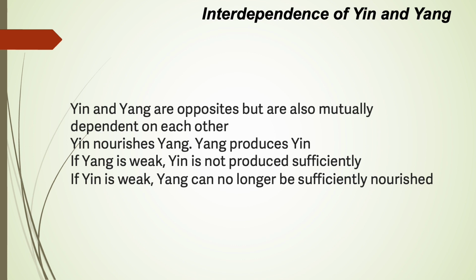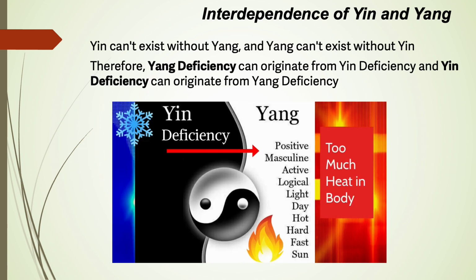Yin nourishes yang, yang produces yin. If yang is weak, yin is not produced sufficiently. If yin is weak, yang can no longer be sufficiently nourished. Yin cannot exist without yang, and yang cannot exist without yin. Therefore, yang deficiency can originate from yin deficiency, and yin deficiency can originate from yang deficiency.